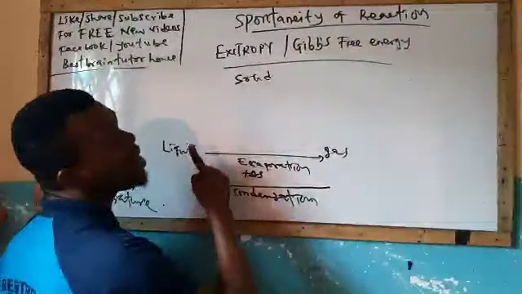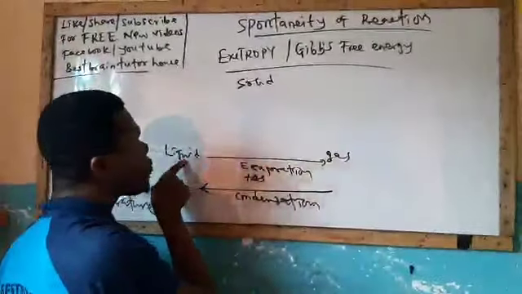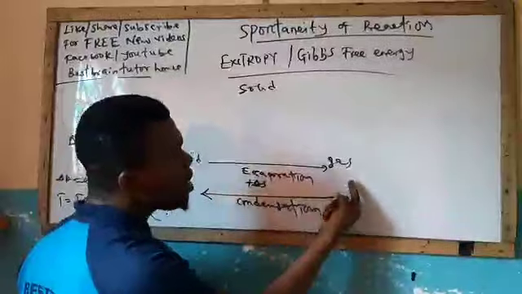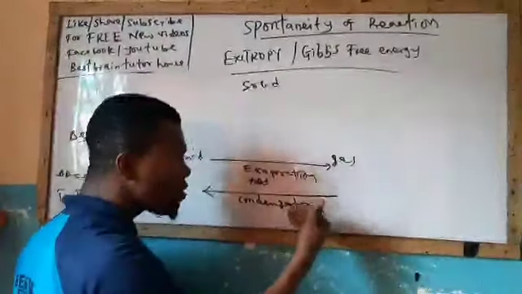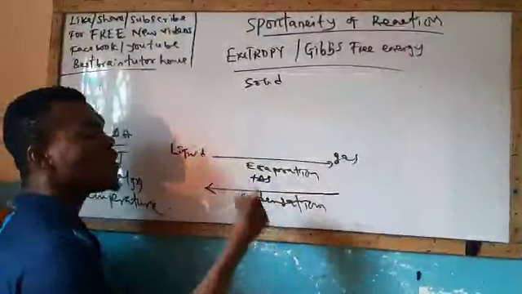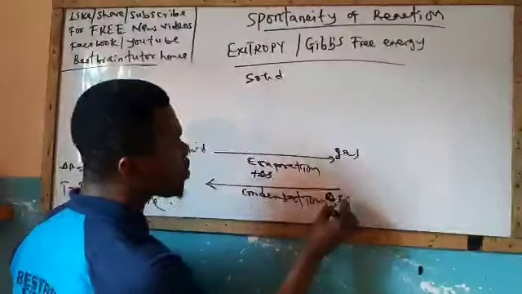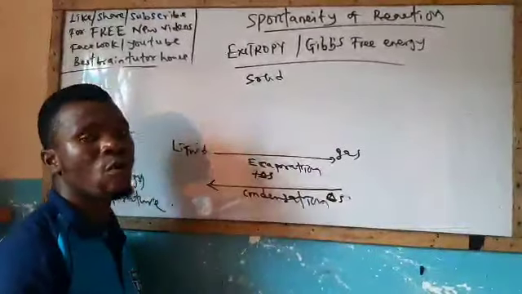Because when there's an increased temperature, a substance changes from liquid to gas. But when there's loss of heat or decreased temperature, a substance moves from gas to liquid. And when a substance loses temperature, the entropy will tend to drop, because the temperature would have increased the level of disorderliness.